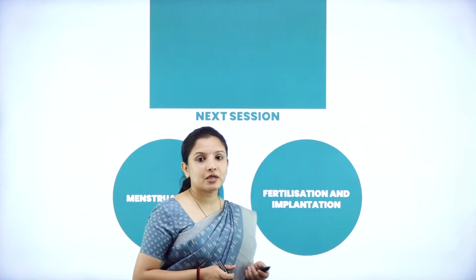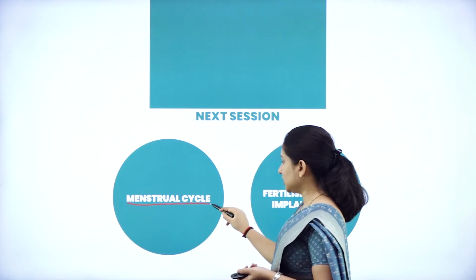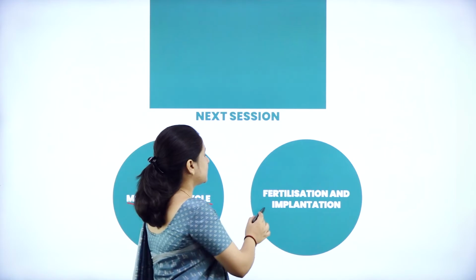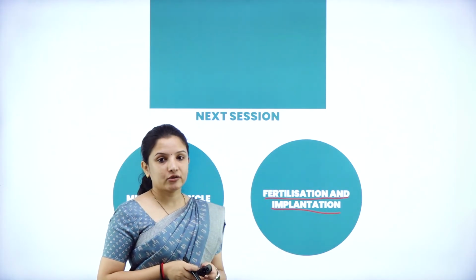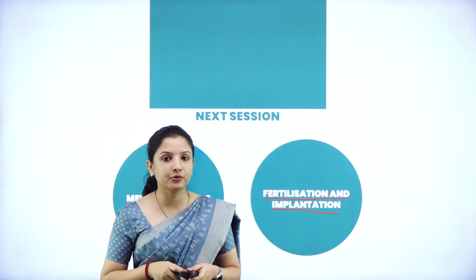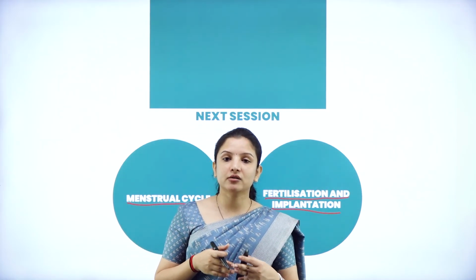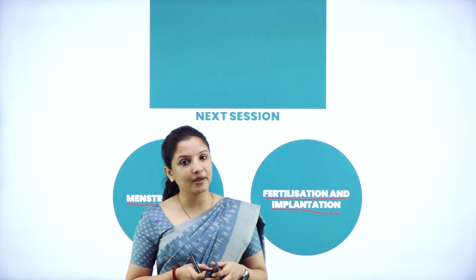In the next session, we shall discuss the menstrual cycle, and we shall understand fertilization and implantation. Now we understood gametogenesis, wherein the male gamete and the female gamete have been produced. Now how will they fertilize? How will they get implanted, or embedded, in the uterus? All that we shall study in the coming session.